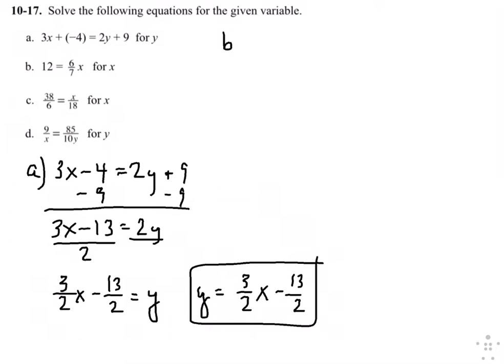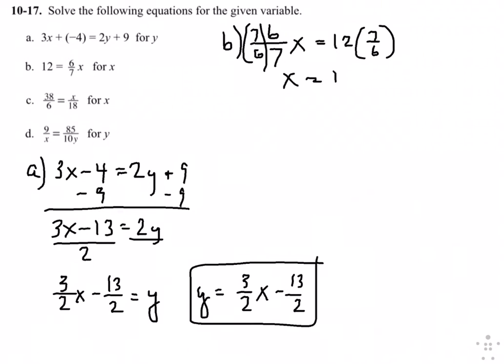For b, let's see if we can fit this. We have 12 equals 6/7 x, and we want to solve for x. So let's just rewrite it as 6/7 x equals 12. And now we multiply by the reciprocal, 7 over 6. The left side cancels, the right side becomes 14. So x equals 14.